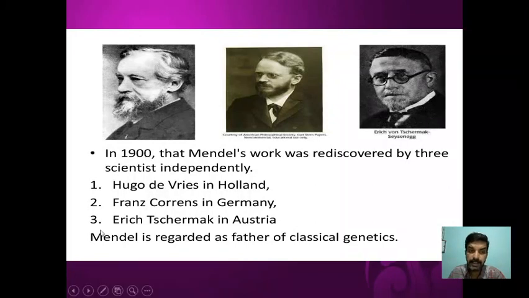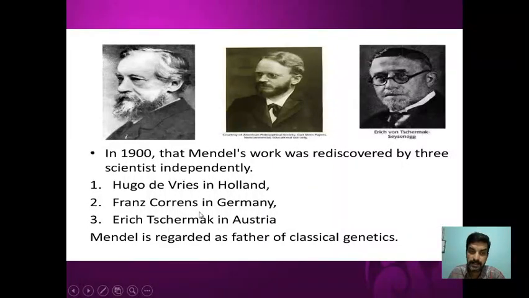And later in 1900, Mendel's work was discovered by three scientists independently. They were also working on plants and animals, and they found the same pattern of inheritance. They are Hugo de Vries of Holland, then Franz Correns in Germany, then Erich Tschermak in Austria.